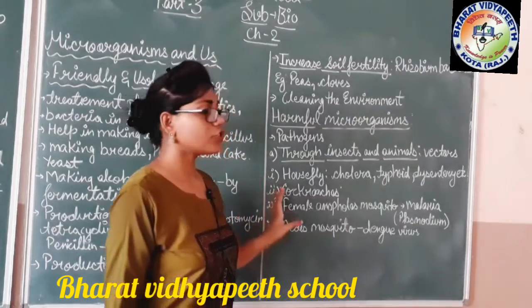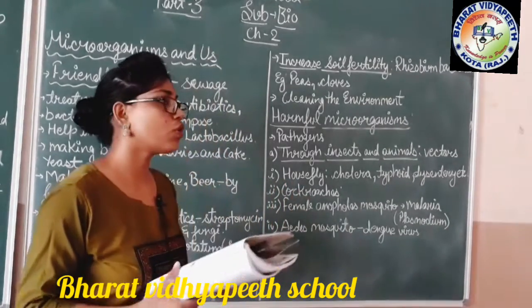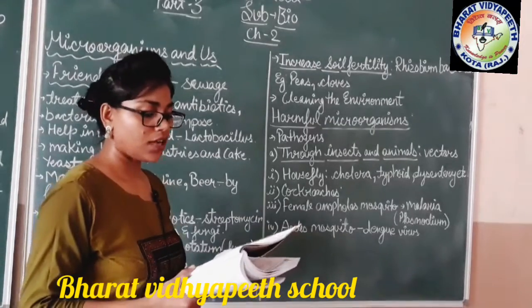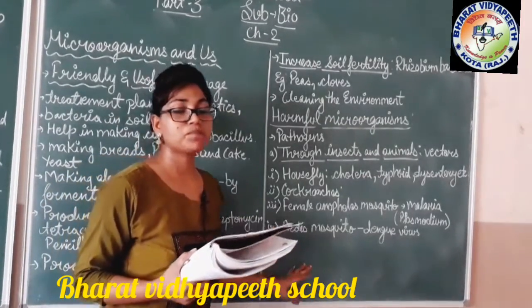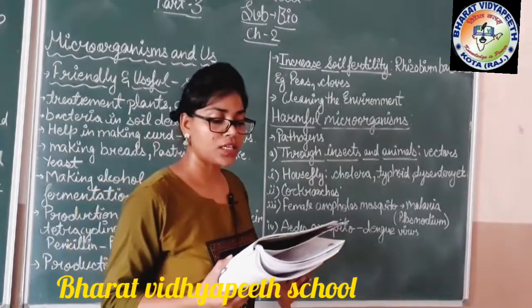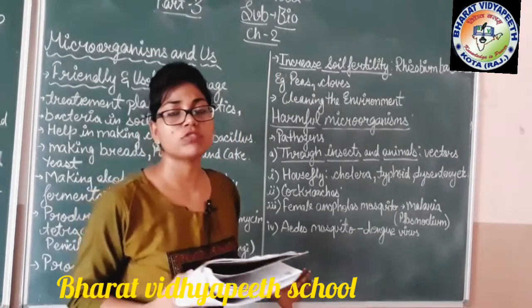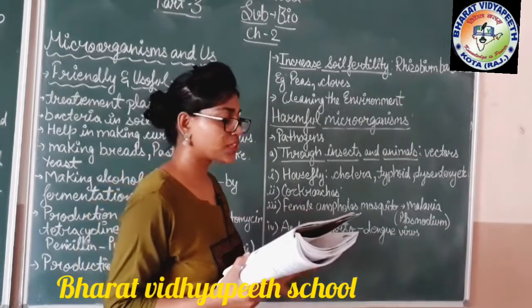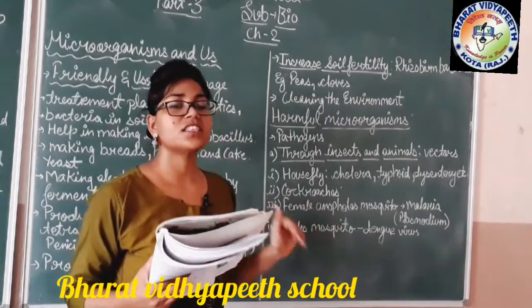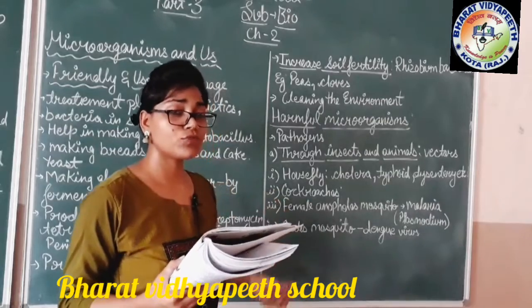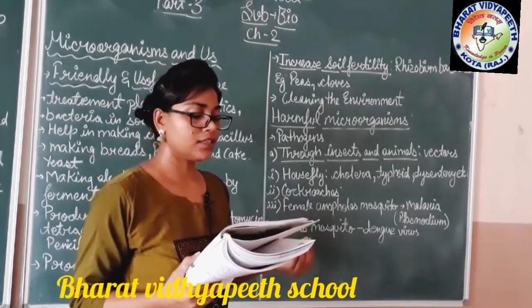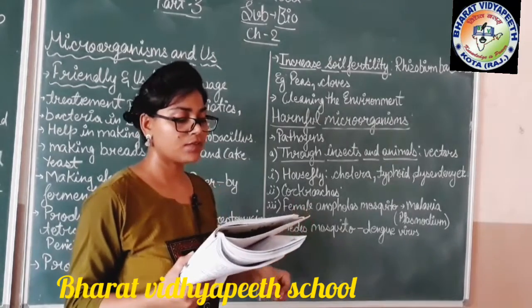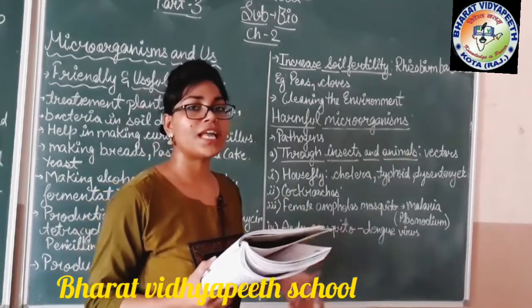For example, the first is the housefly, which is found in our houses. They fly from one area to another. They are among the most dangerous disease carriers, because by sitting on unhealthy food or unhealthy things, they carry bacteria and microorganisms from there with the help of their legs and mouth.